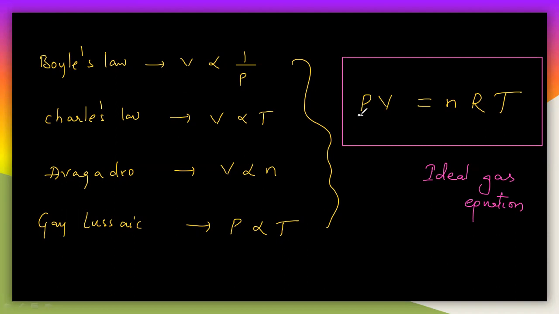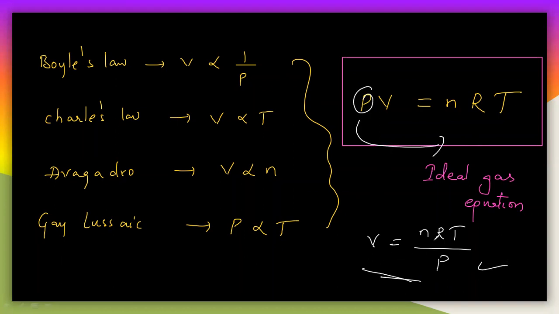Let us see first from Boyle's law. V is inversely related to P. If you move this P to the right side, you will get P in the denominator. So let us write V is equal to nRT by P. So if you move this P to the right side, you will get this equation.